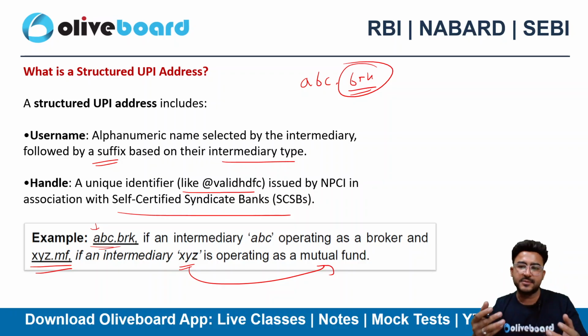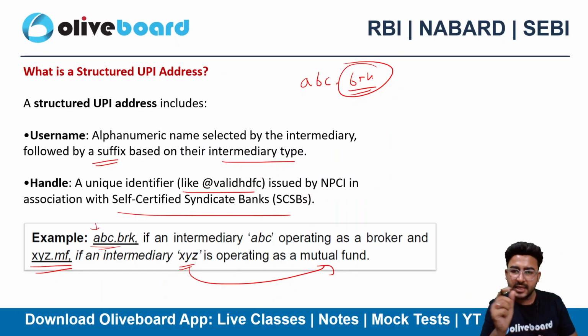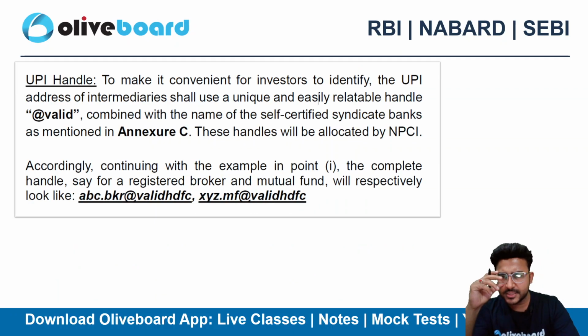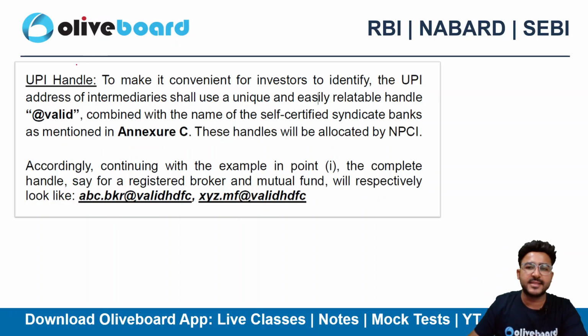It increases transparency. It is a good practice to have an initial of whatever you are doing in the stock market. Maybe you are a broker, maybe you are a mutual fund investment company, right? Now what is a UPI handle? A UPI handle is nothing but whatever you are writing after the @, right?